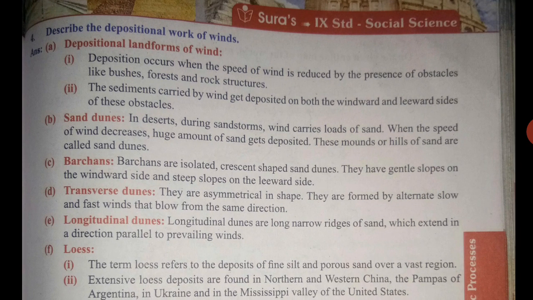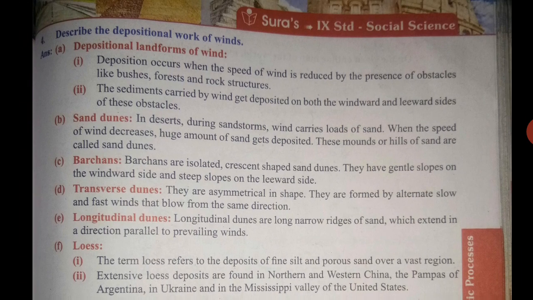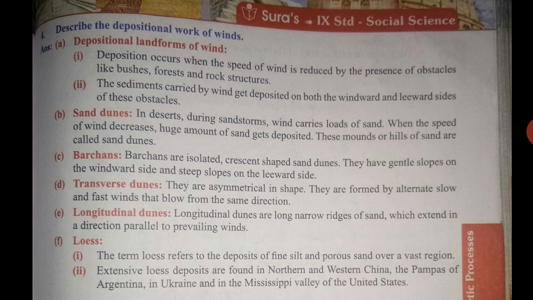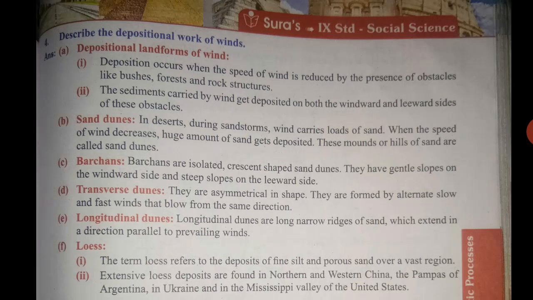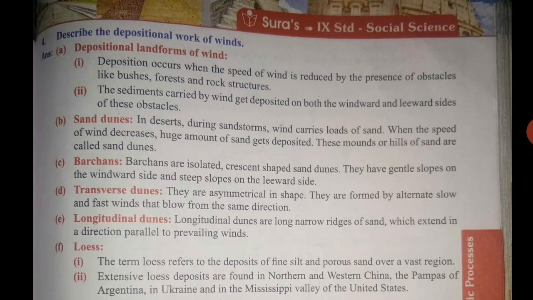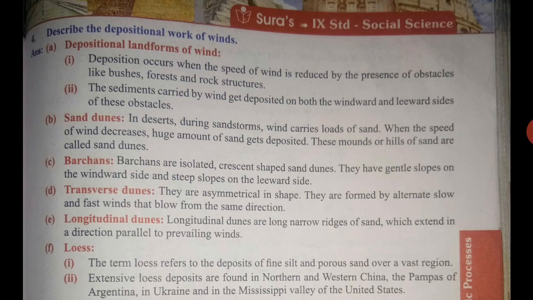The term loess refers to the deposits of fine silt and porous sand over a vast region. Extensive loess deposits are found in northern and western China, the pampas of Argentina, in Ukraine, and in the Mississippi Valley of the United States.